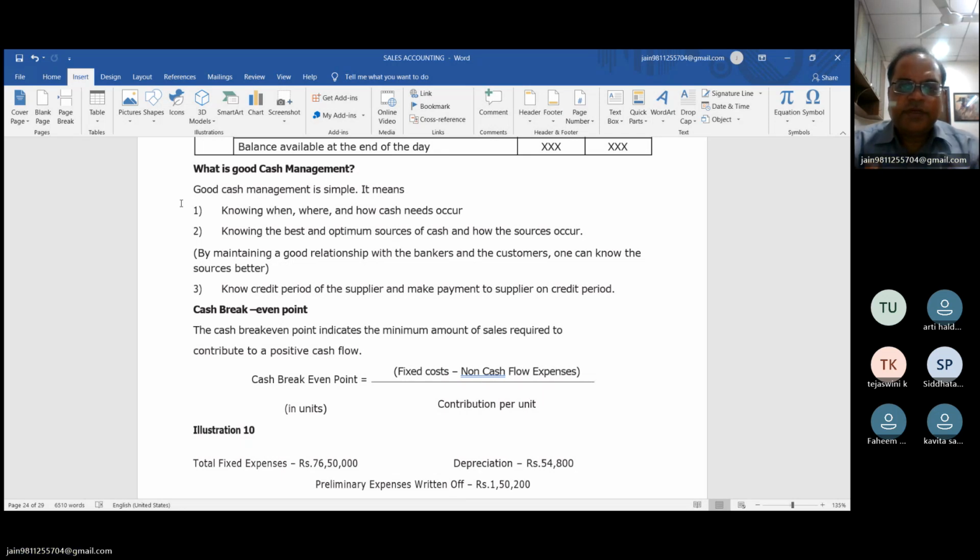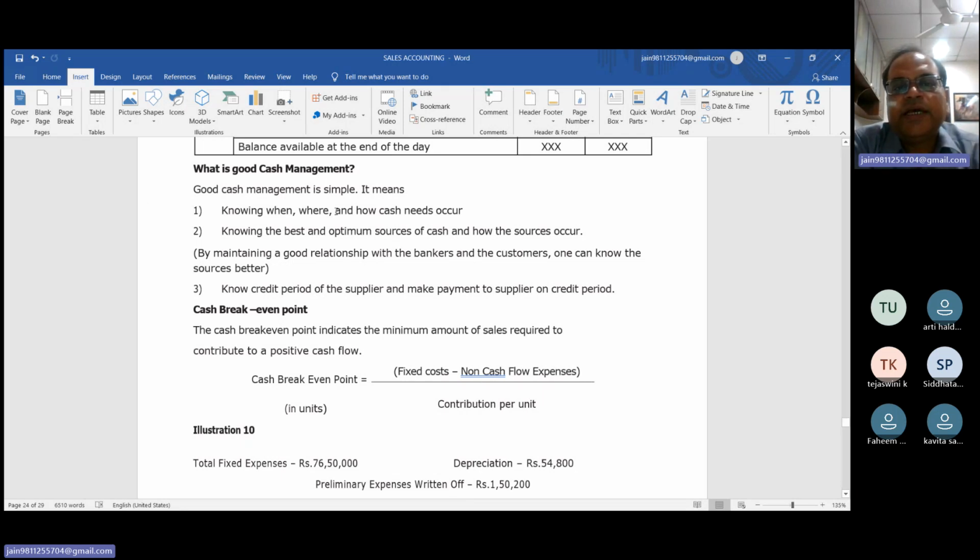Then, whenever you receive the cash from your debtor, you are able to make the payment to the creditor. Definitely, beta, if the debtor fails to pay you, you may fail to pay the creditor. So this is called good cash management.